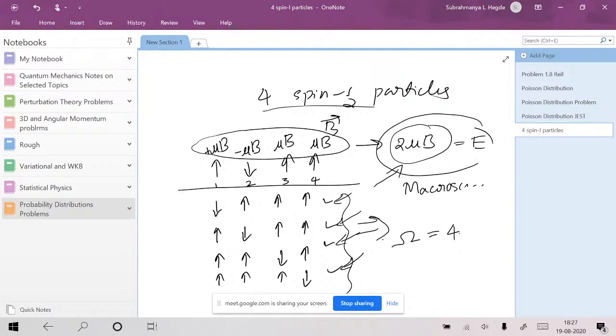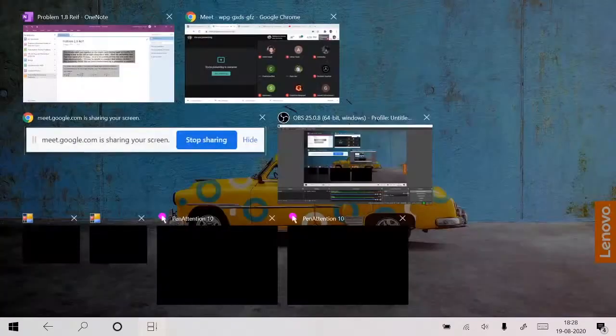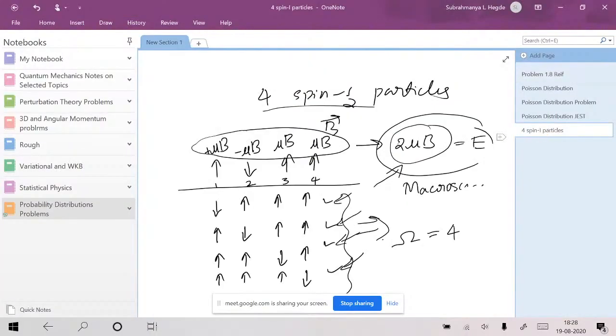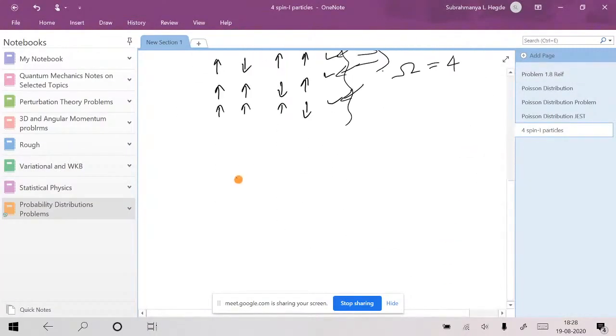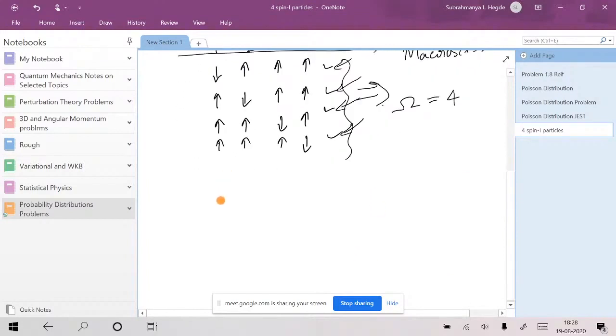Sir, shall I get into the problem? One very nice problem. Sir, if the system is a three particle system, then 2 mu B is not allowed, I think. If it is a 3 particle system, I think 2 mu B is not possible. Am I right? I think it is never possible. If you have 3 spin up particles, am I right?